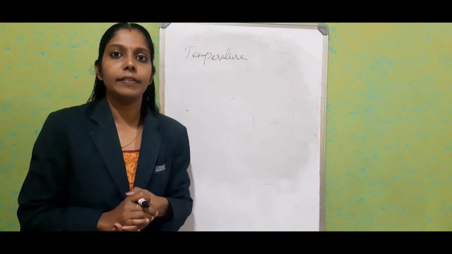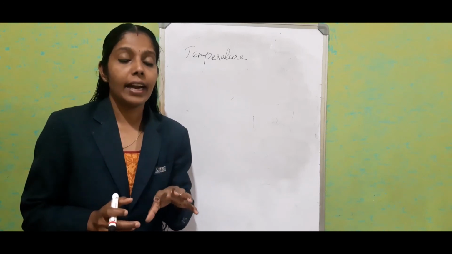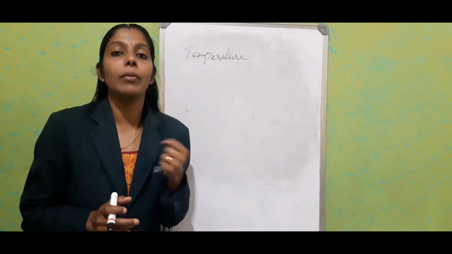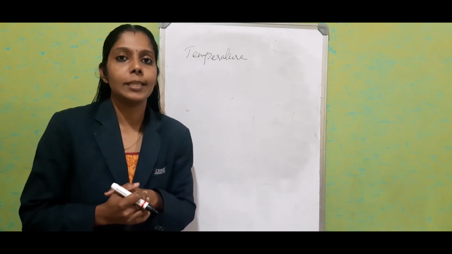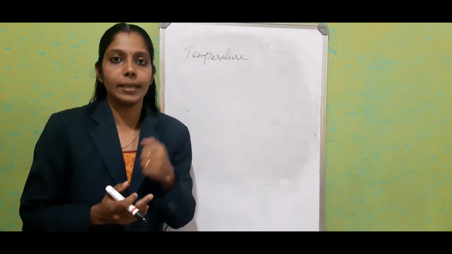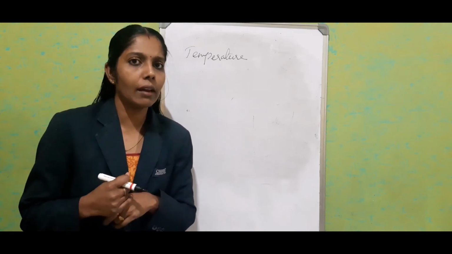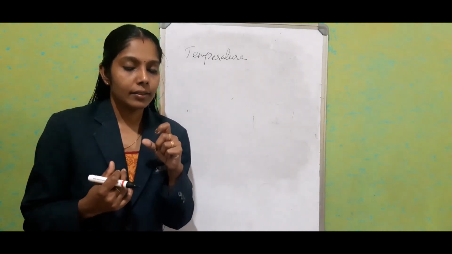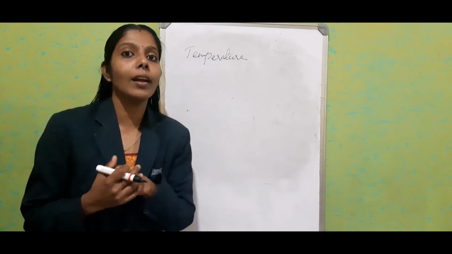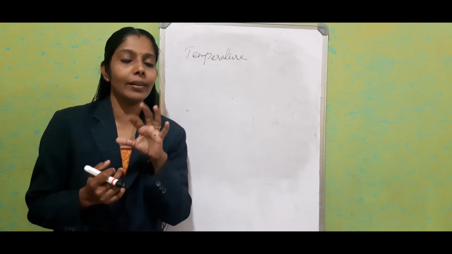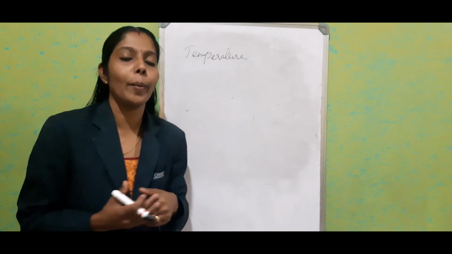There are some other factors which decide the amount of heat energy possessed by a molecule or a substance. And what is meant by 0 Kelvin? It is the temperature at which molecular motion ceases or is about to stop.